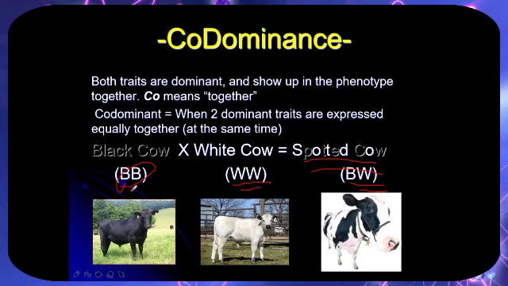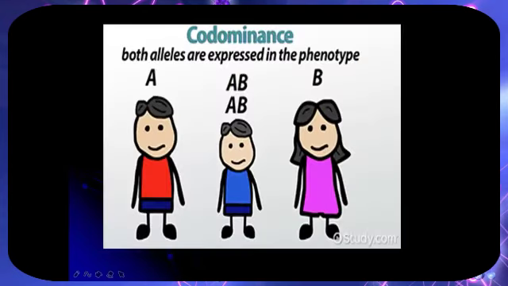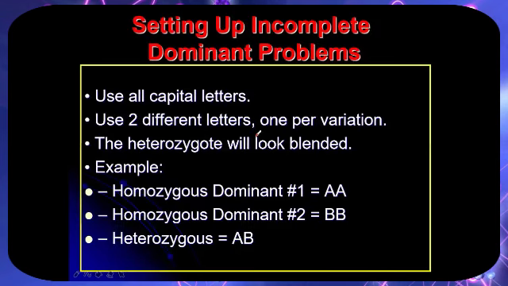Examples here are the black cow and the white cow. It results in the spotted cow. The same with the color of the flowers. So simply, both alleles are expressed in the phenotype. The father could have A trait and the mother B trait. A resulting offspring could have both traits. So both traits are being expressed in their offspring. So incomplete dominance and codominance are the same. Okay?